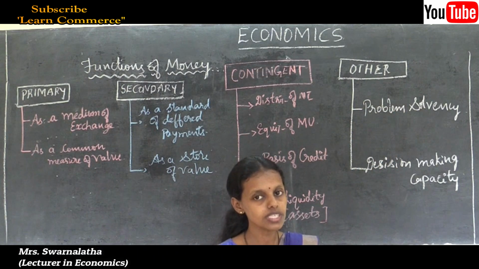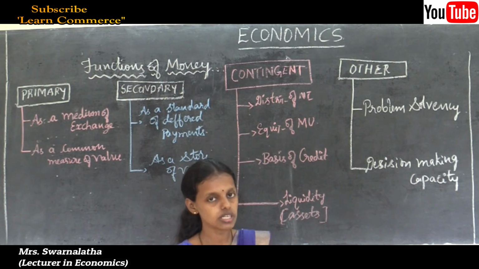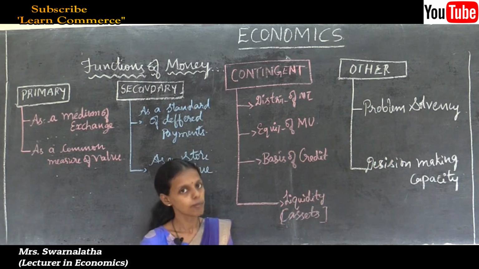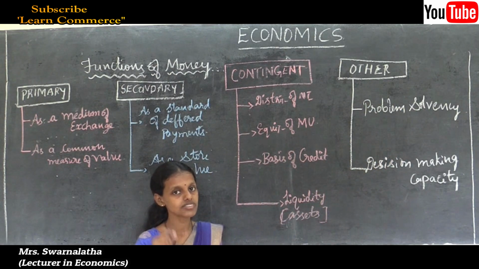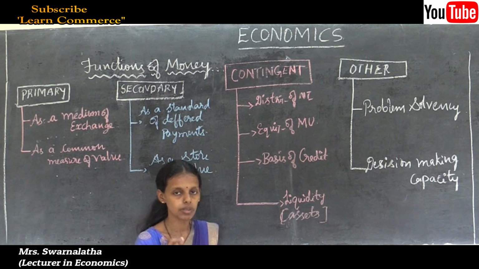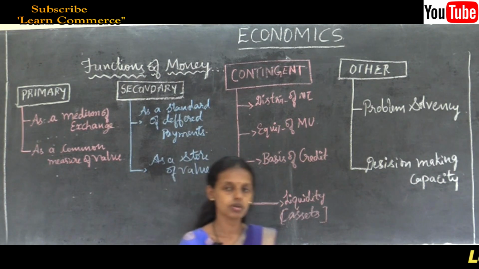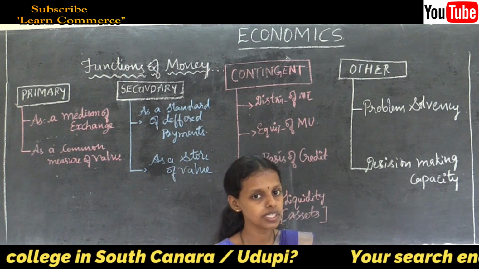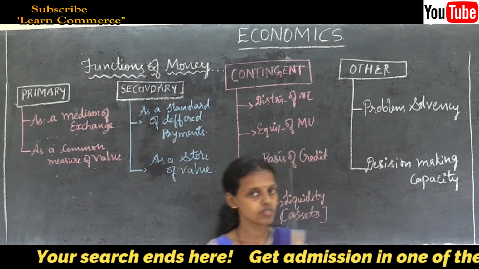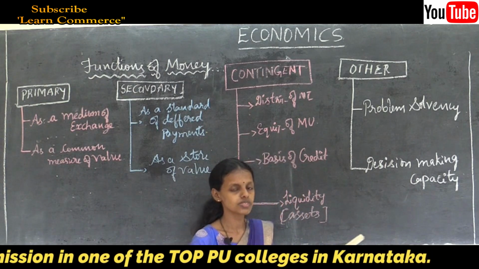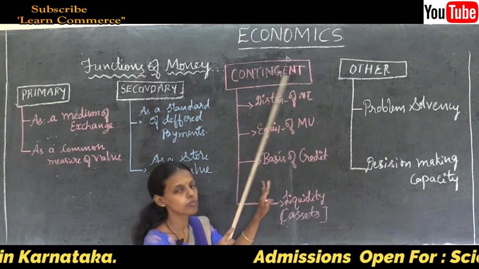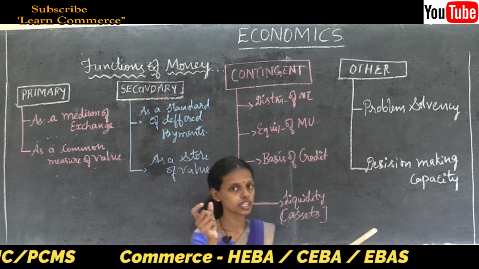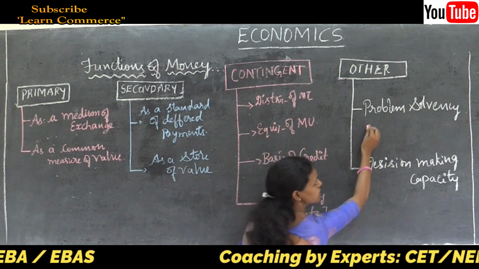Any kind of problem of the government, the producer or the consumer can be solved only with the help of money. Thus money has the capacity to solve all kinds of economic problems, whether it is shortage of credit, inflation, deflation, unemployment, shortage of funds or a low level of investment. All the problems in the economy are solved only with the help of money. Thus money is said to be the measuring rod. Money is said to be the measuring rod.